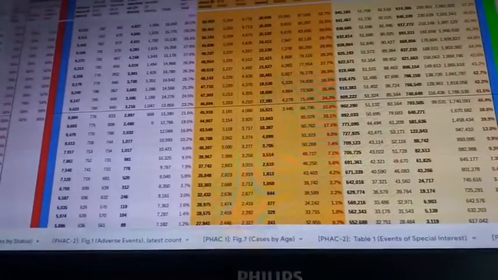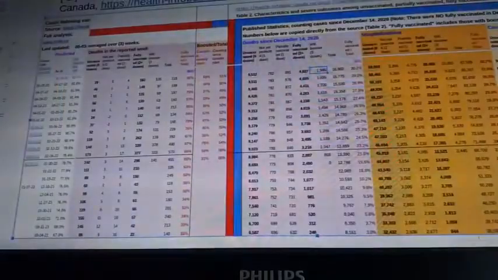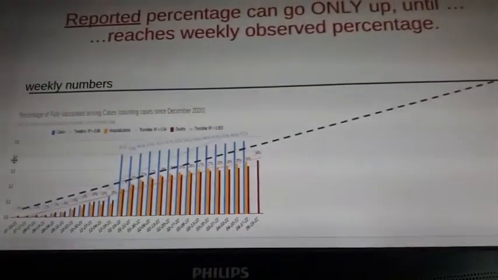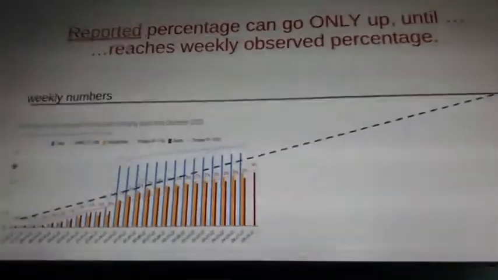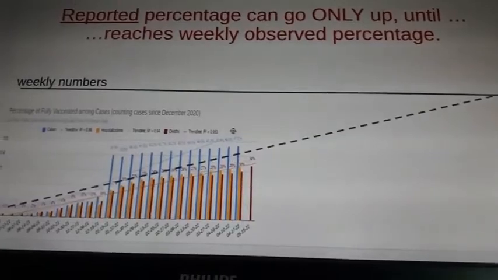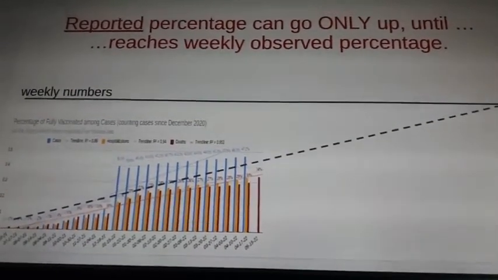So you see, very easy. How do I do it? I'll just show you. I made this little graph here. Look, reported percentages can go only up, and only up until they reach the weekly observed percentage.